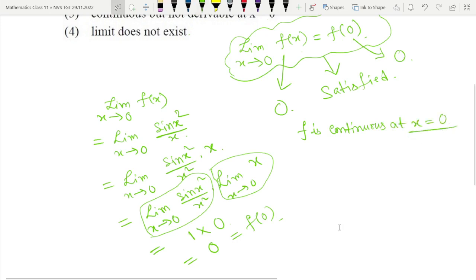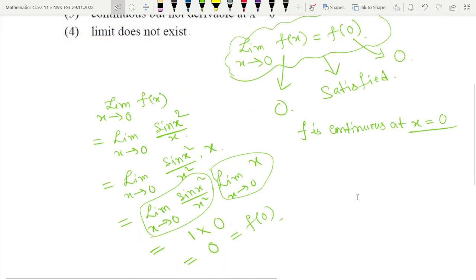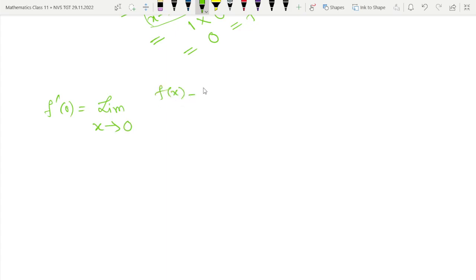Now come to the differentiability at x is equal to 0. The definition for differentiability: f dash 0 will be limit x tends to 0, f of x minus f of 0 divided by x minus 0, which should exist finitely.